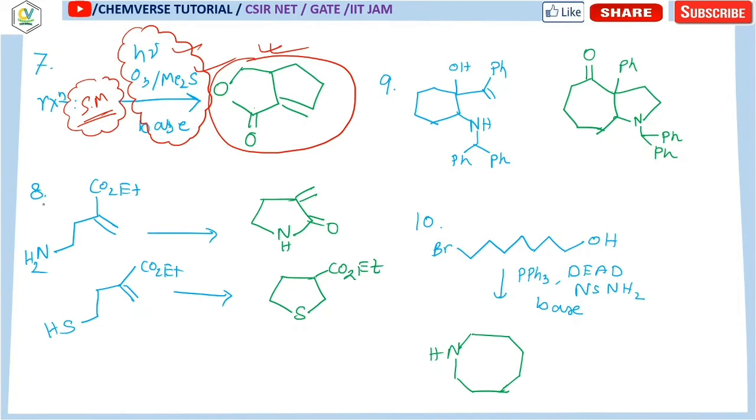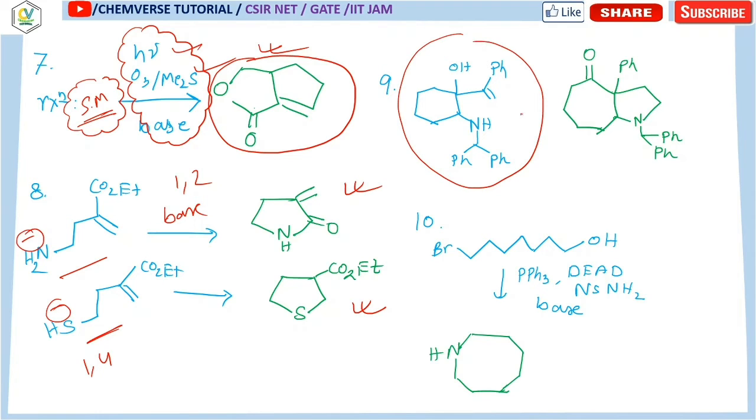Another question used a base, and these two starting materials were given. You know that the base will abstract a proton from here, thereby forming NH minus and S minus. Now S minus will give a 1,4 attack to produce this one, and this will give a 1,2 attack to produce this one. Now in this question, from this compound you will get this product. In one option there will be this product, so this is your correct answer. I don't know what the actual reagents are there, but this was the answer.